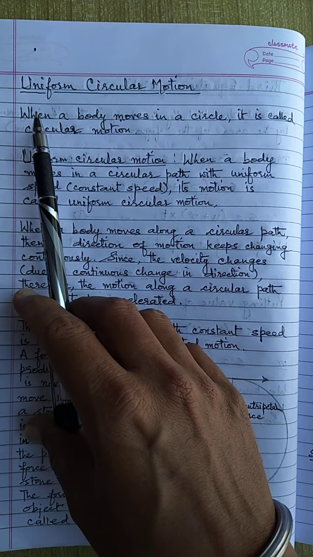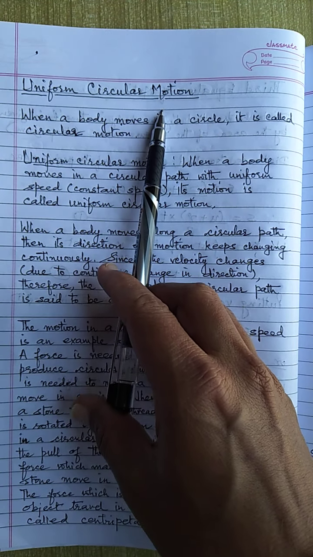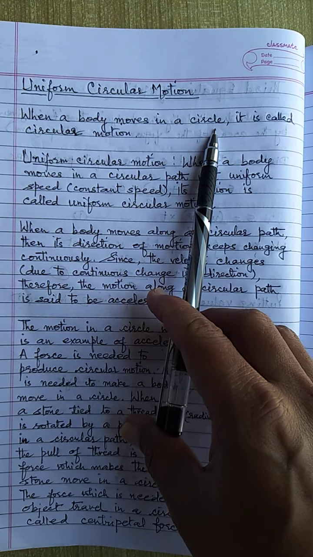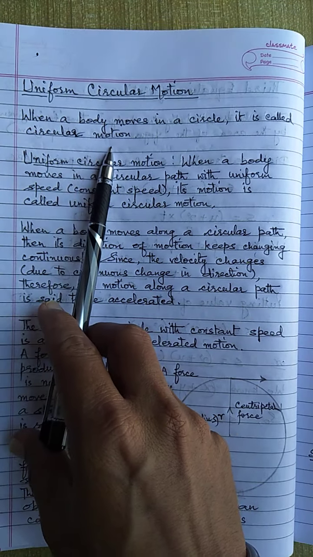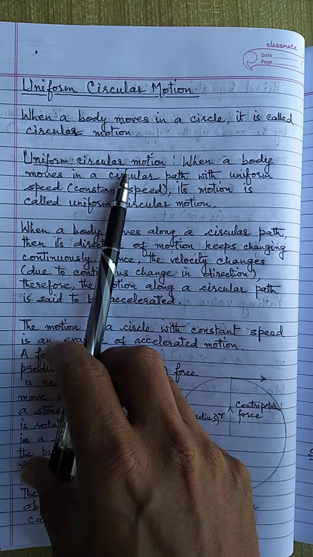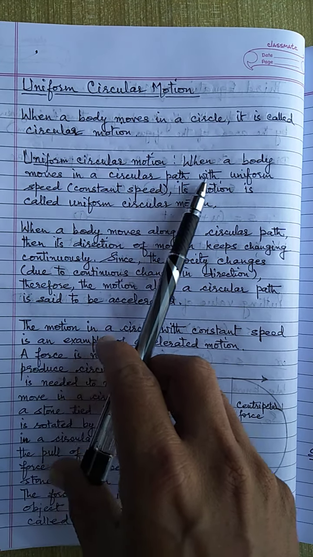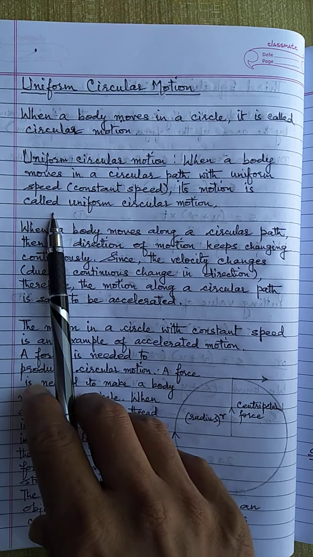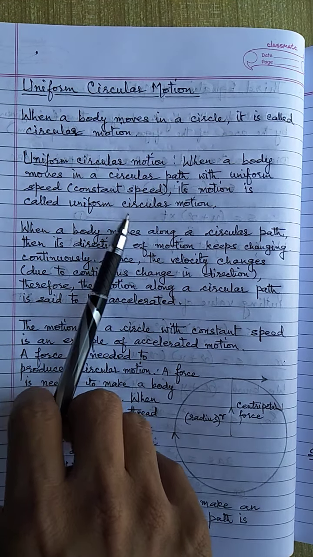Now we'll study uniform circular motion. This is the last topic of the chapter. When a body moves in a circle, it is called circular motion. Now uniform circular motion: when a body moves in a circular path with uniform speed, that is constant speed, its motion is called uniform circular motion.